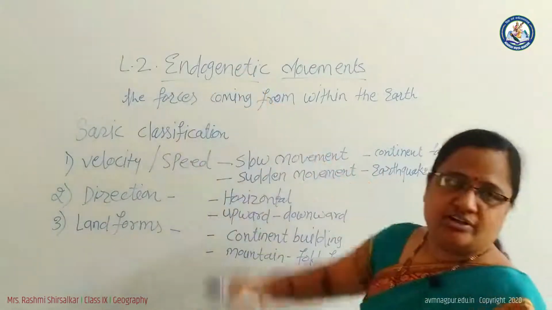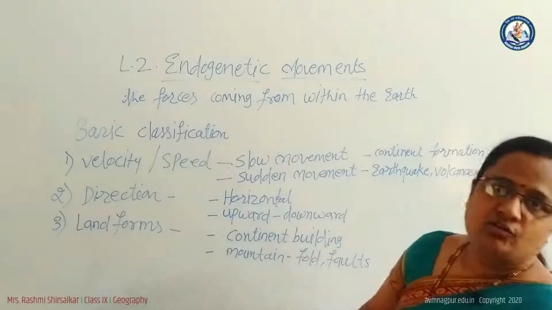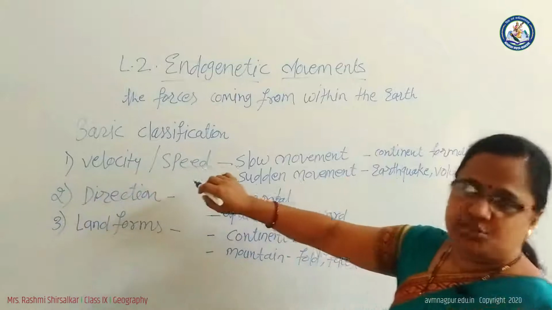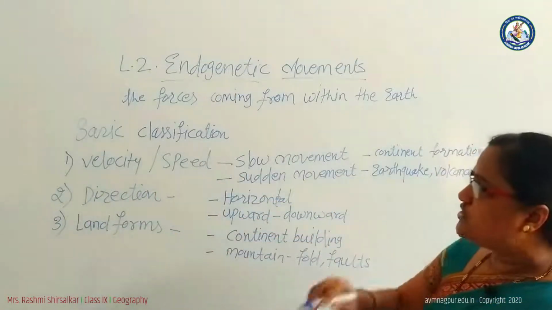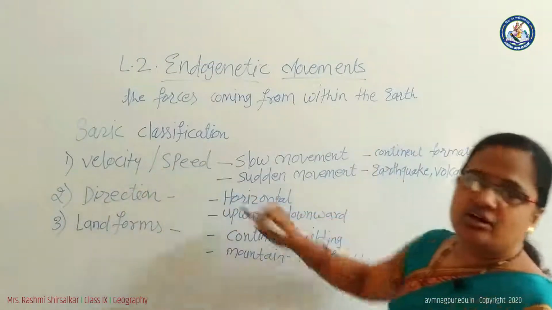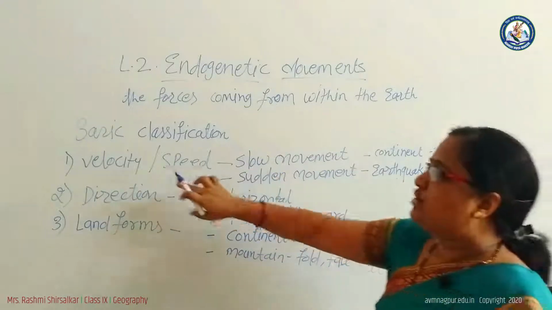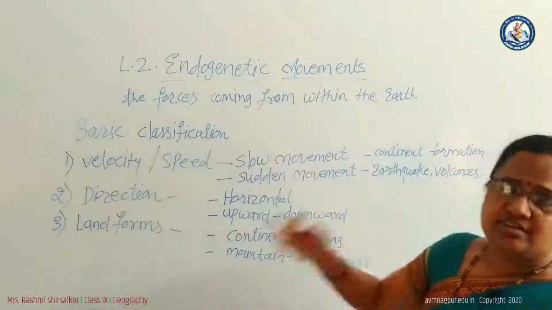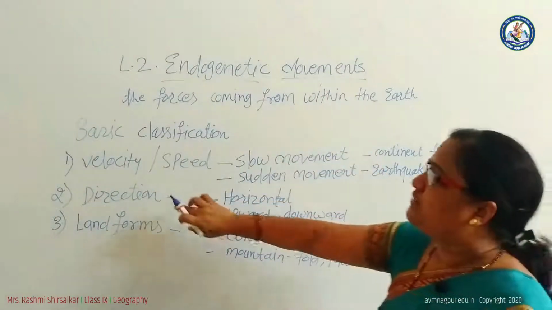To study endogenetic movements, we can classify them on three factors: velocity, that is speed, another one is direction, and the landforms. First one, we start with velocity or speed. The slow movements and the sudden movements are based on the velocity or speed of the forces coming from within the earth. Second one, the direction.